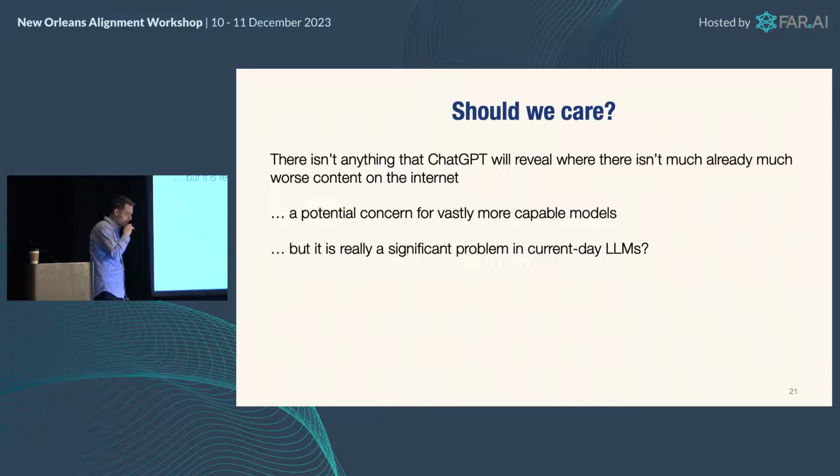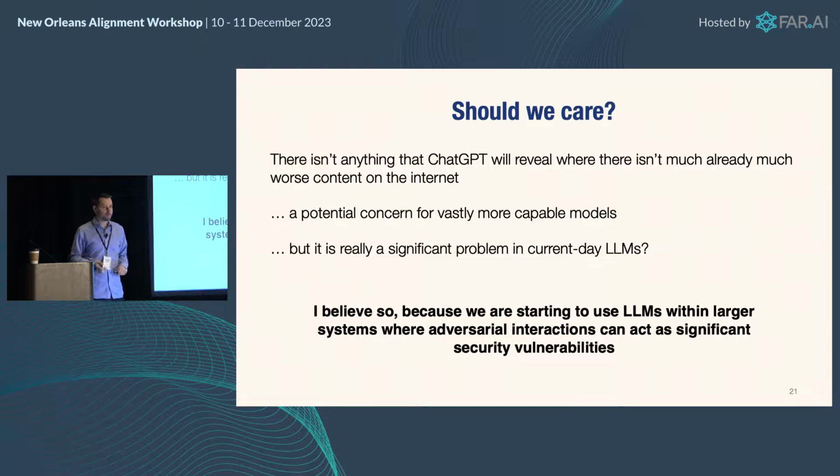So I think these are both reasonable arguments right now. Both these things are potential genuine concerns for more capable models, right? If you have vastly more capable models, being able to circumvent alignment might in itself be a problem. But right now, if ChatGPT gives you probably an unworking tutorial on how to hotwire a car, it's just not that big a deal, admittedly. Is it really a problem for current day LLMs?